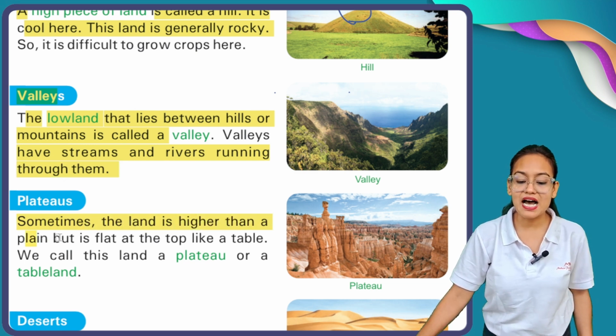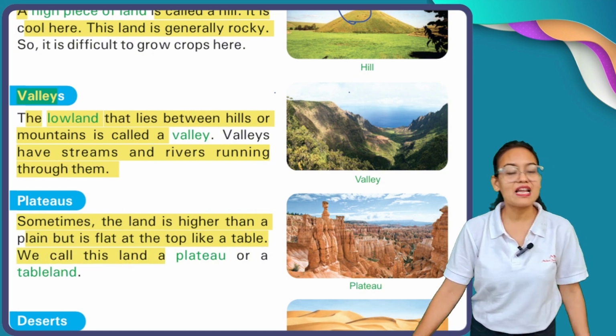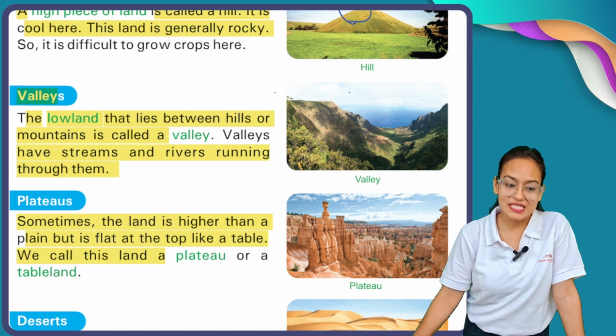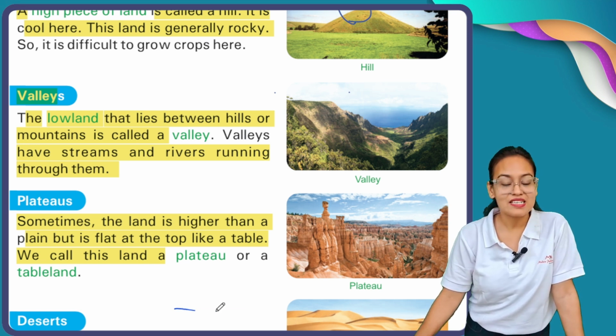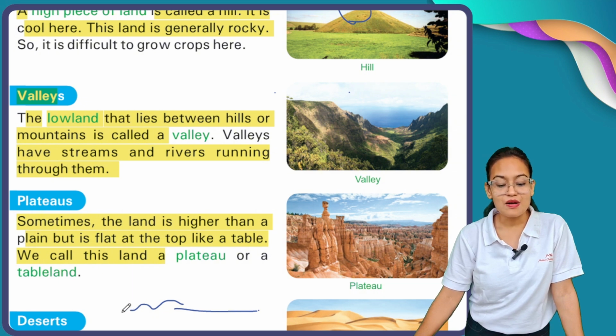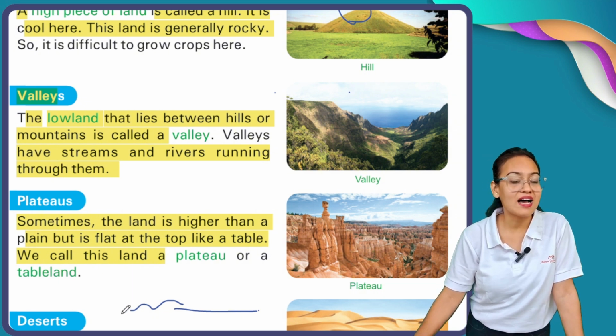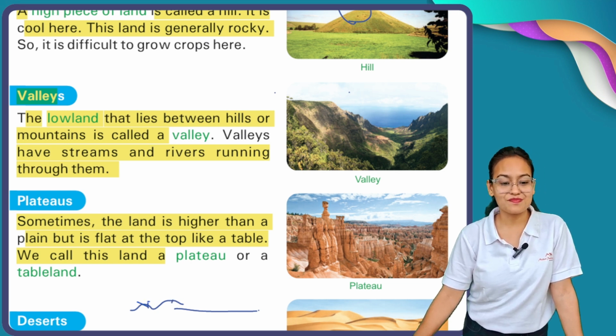Sometimes the land is higher than a plain but is flat at the top like a table. We call this land a plateau or a tableland. Now, what is the meaning of plateau? Sometimes some areas are higher than the plain. Sometimes there is a plain area, and in some portion the areas rise like this, but they are not as high as a hill or mountain. So these areas are called plateaus.